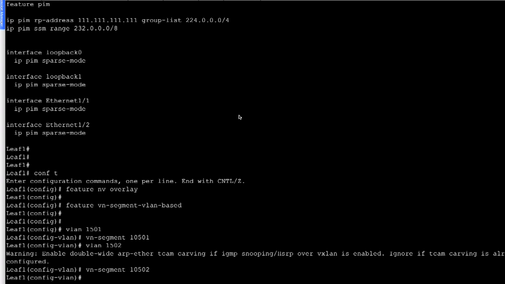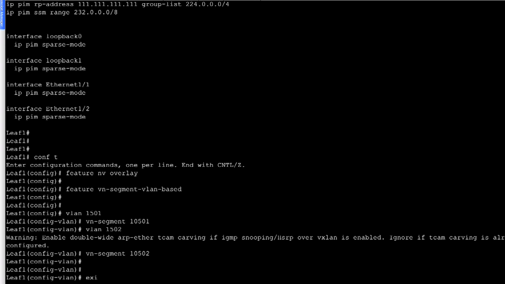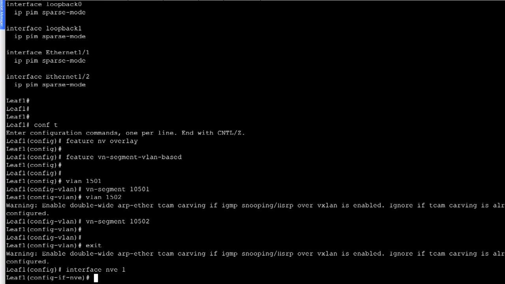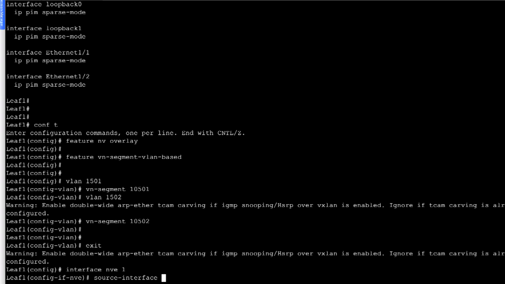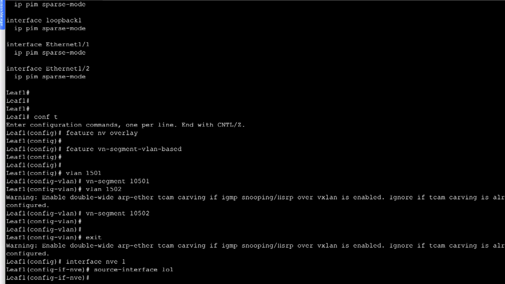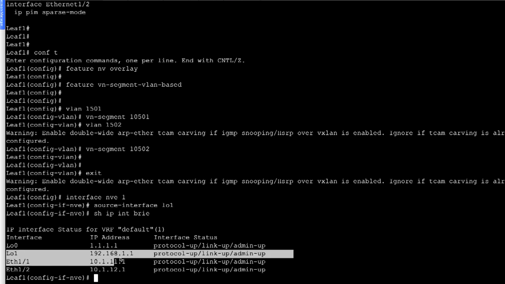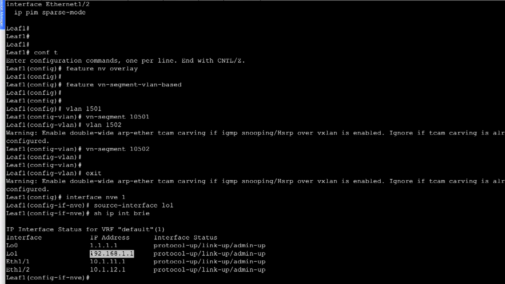So that is good. Now let's configure the overlay interface. So we say interface nve1, and under the interface the first thing we configure is the source interface, which is going to be loopback 1. If you look at show ip interface brief, we can see loopback 0 is being used for our router IDs, say for OSPF, and loopback 1 is the IP on this interface that is going to be used as our VTEP IP.